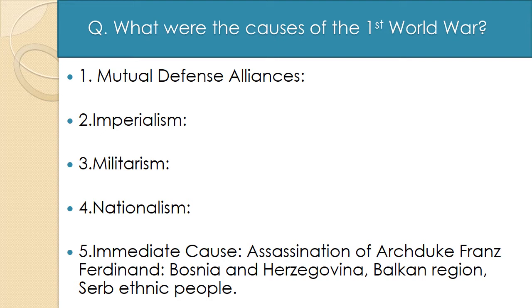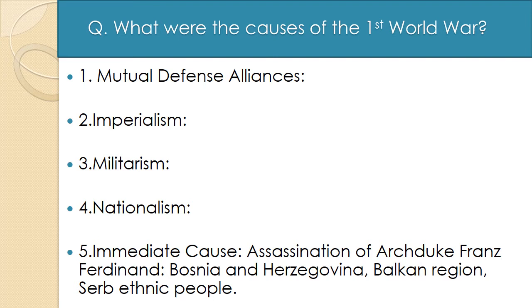Okay, next point number two, imperialism. Imperialism means to increase or develop the colonies in other undeveloped countries, and it was the dream of each and every European country to do maximum expansion of their colonies in those countries where the natural resources were available in a huge quantity. The countries in which the industrial revolution had taken place first all wanted to expand their territory as much as they could. So all of them were having competition to increase their territory all over the world.